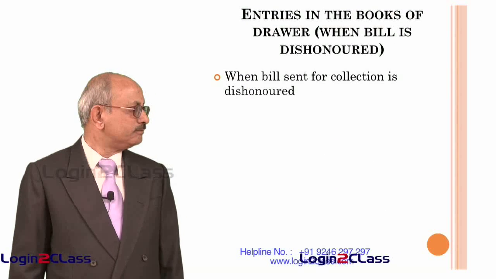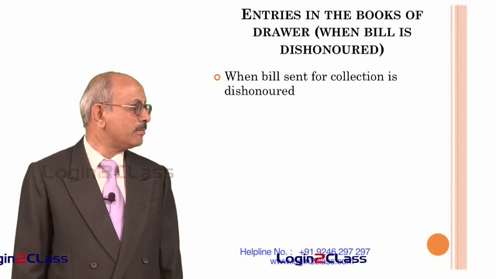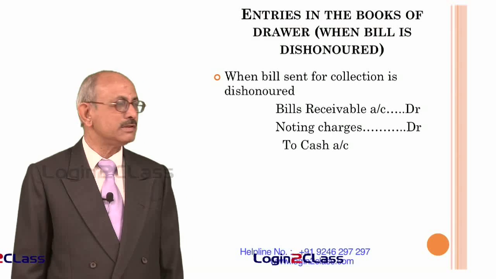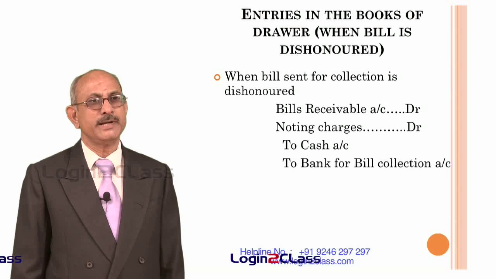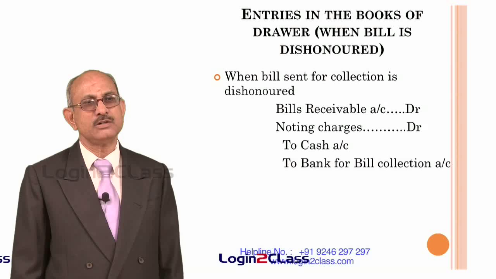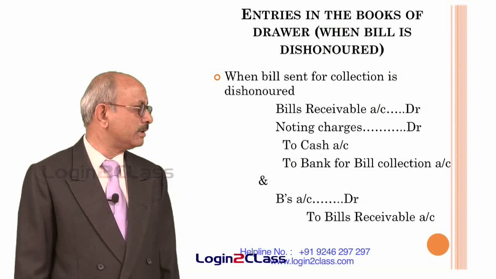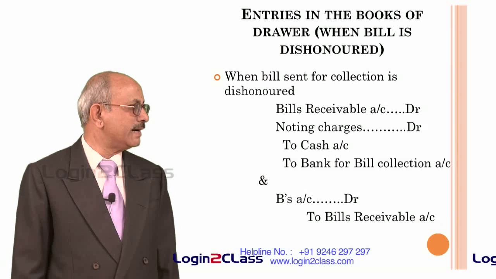And when the bill which has been sent for collection is dishonored, then what happens? In that case again bills receivable account has to be debited, because we had earlier debited bank for bill collection account. So that has to be credited now. That means the earlier entry has to be reversed. Now a fresh entry has to be passed by debiting the bills receivable account, but again there will be noting charges. So that will also get added.